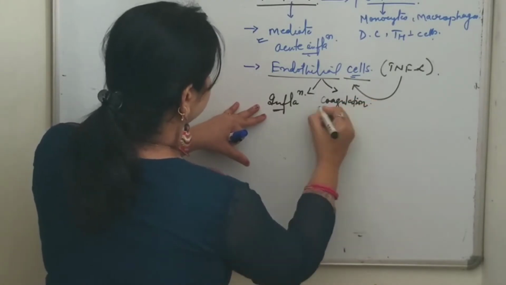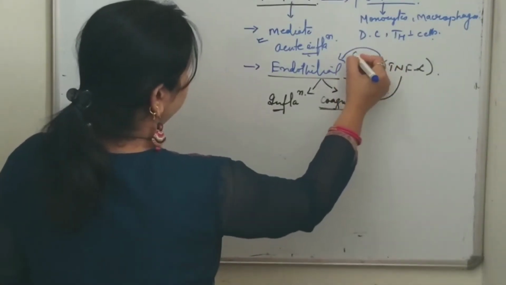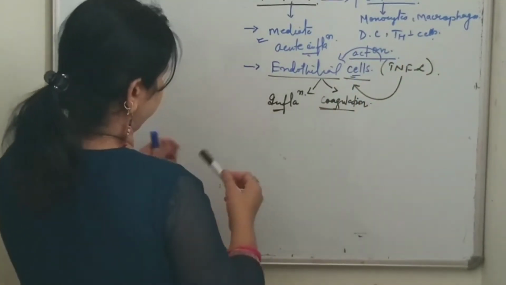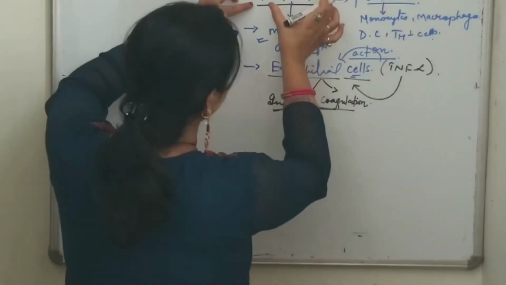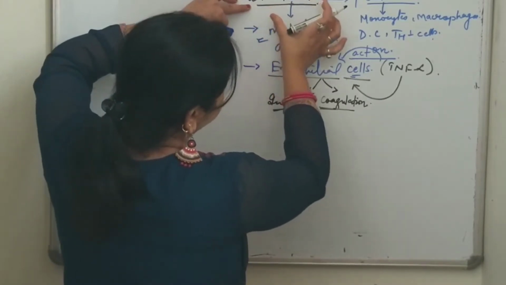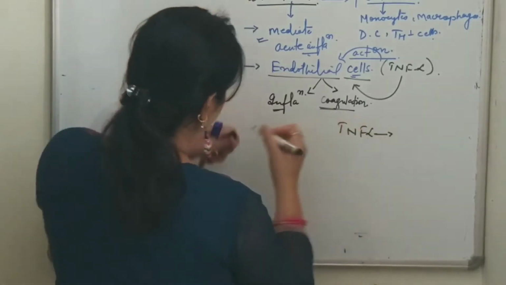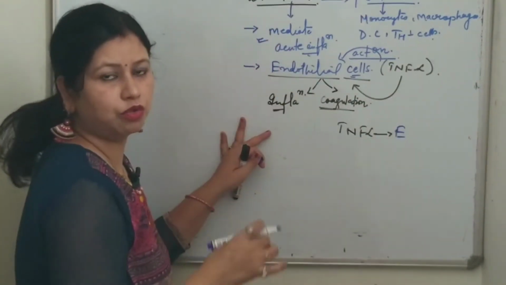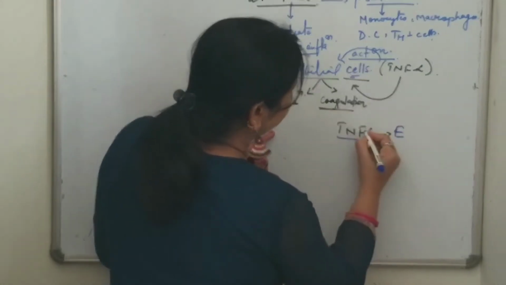So what did tumor necrosis factor alpha do? It acts on endothelial cells, but there are lots of functions of tumor necrosis factor alpha, so we will see them one by one. It also stimulates the endothelial cells for many functions. So what are those functions? Today I will discuss them.